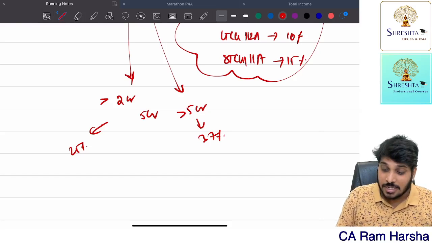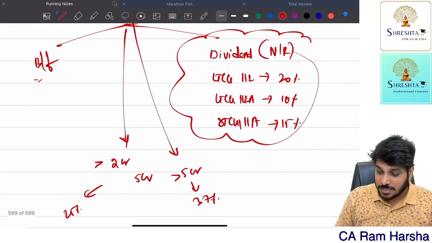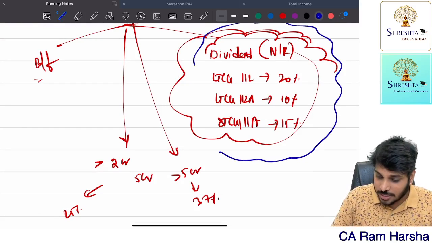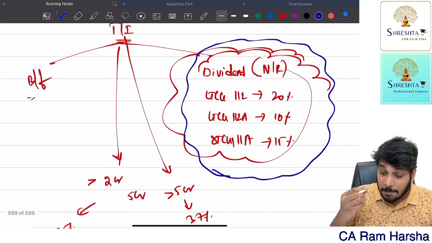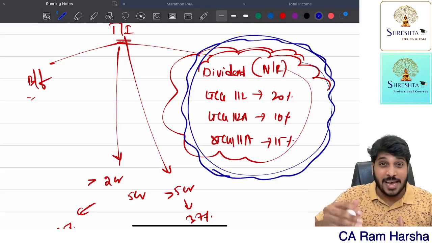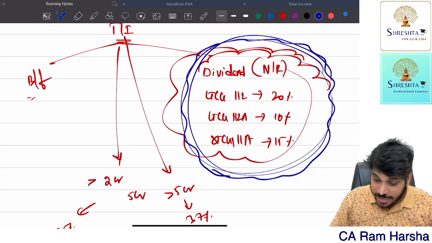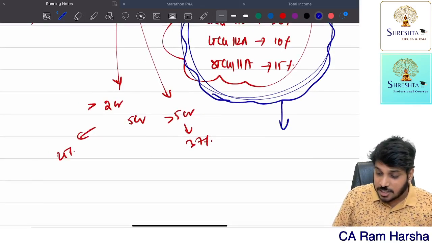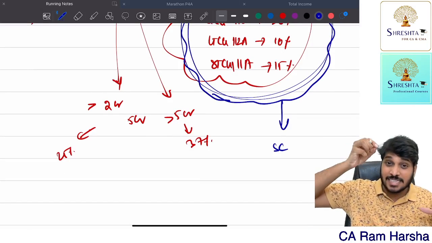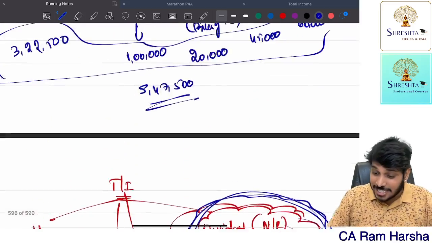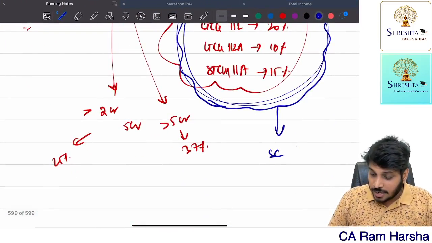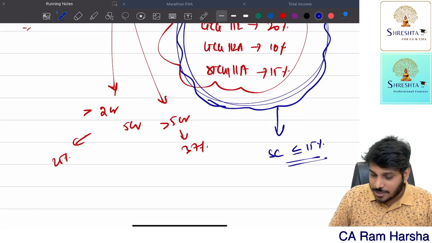But there is a provision. The provision says the tax amount, whatever the basic tax portion is on these incomes, the surcharge rate on the basic tax portion on these four incomes cannot exceed 15%.